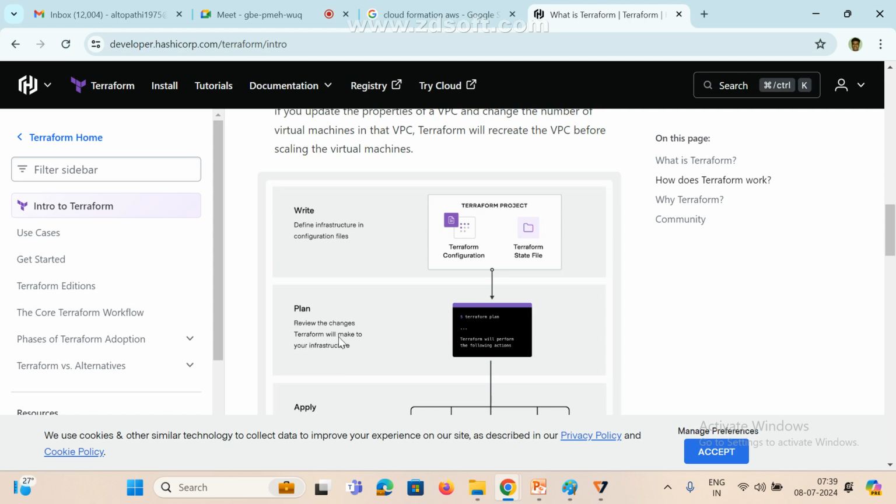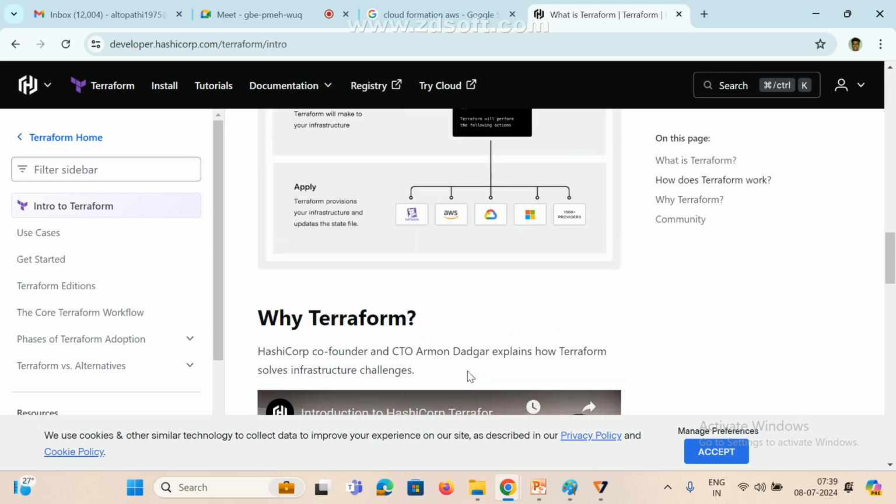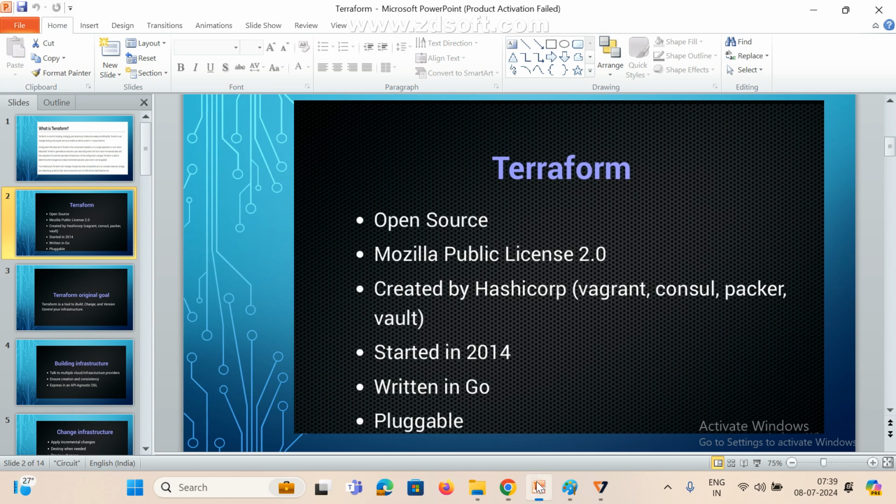For example, you want to construct your own house building. For a building, first they give one diagram plan of how it will come. So same way here also. First we will see the plan and finally apply. Apply means implementation. See here, Terraform provisions your infrastructure and updates the state file. That's it. This is very simple, but we need to understand how it will work.